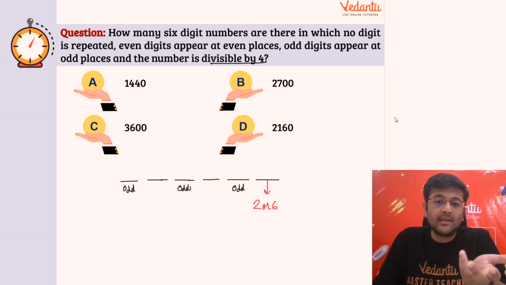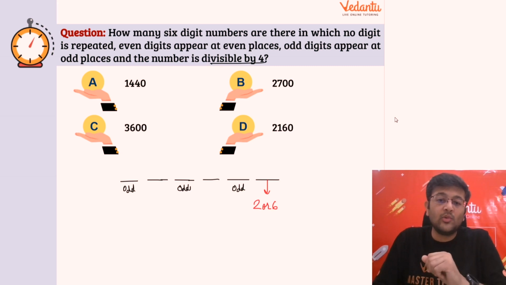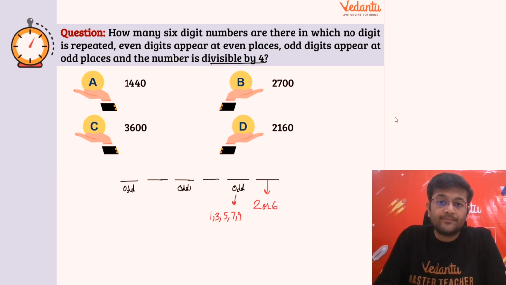Because to check a number to be divisible by 4, you only have to check the last 2 digits. So if this is 2 or 6, the previous place would be any odd number out of 1, 3, 5, 7 and 9, right? Because देखो 12, 32, 52, 72, 92 all are divisible by 4, and 16, 36, 56, 76 and 96 all are divisible by 4, right?